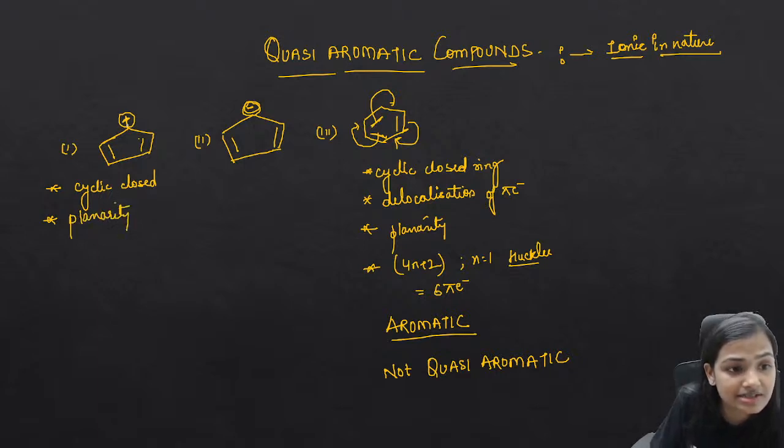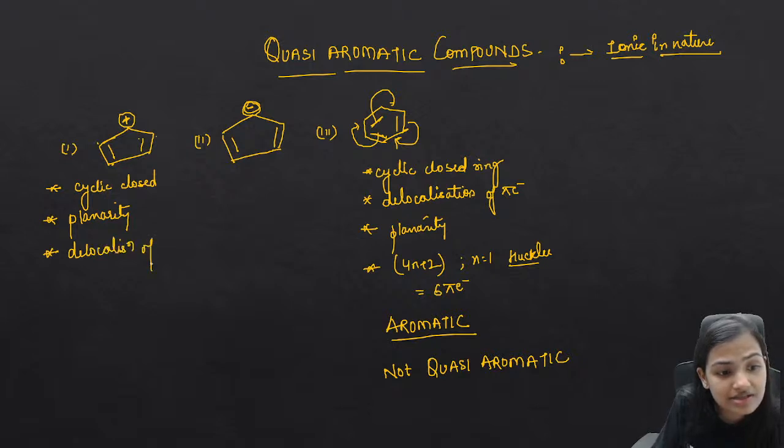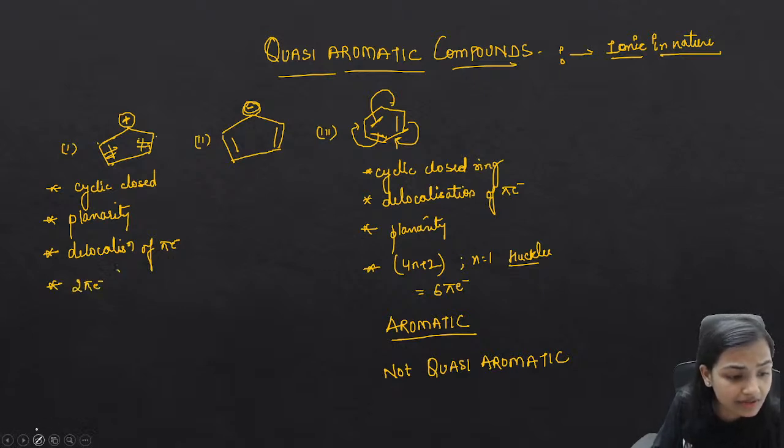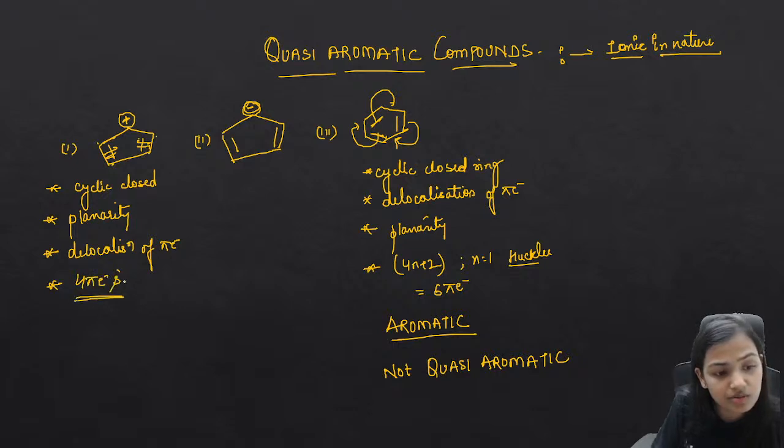We can see that each carbon is sp2 hybridized. The third point is that we do have delocalization of pi electrons. How many pi electrons are participating in delocalization? Not 2, actually they are 4 pi electrons. If 4 pi electrons are participating in delocalization, this is obeying the 4n pi electron rule, and the 4n rule is for anti-aromaticity. So this is anti-aromatic. Can this compound be quasi?